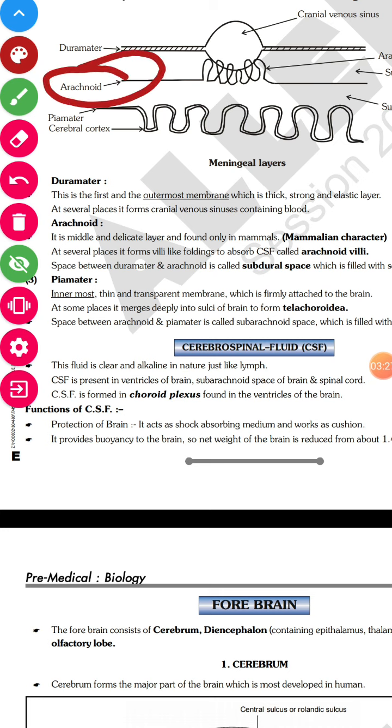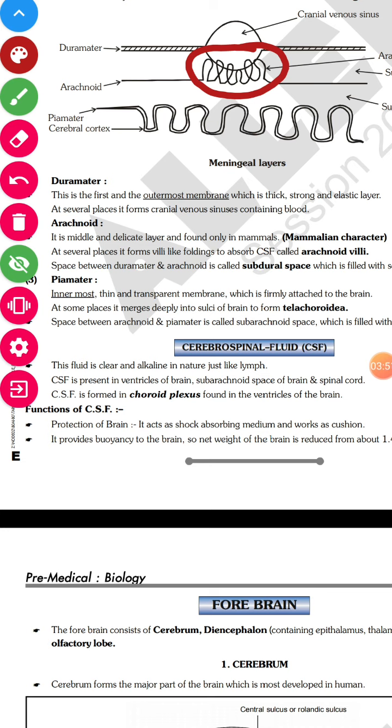Now the middle layer of the meninges is the arachnoid membrane. As it is in the middle, it doesn't have to be thick or that strong, so it is delicate and found only in mammals. So arachnoid is a mammalian character, right? At several places it is going to form villi. Why are villi there? Because they increase the surface area.